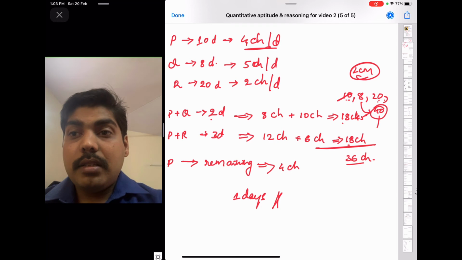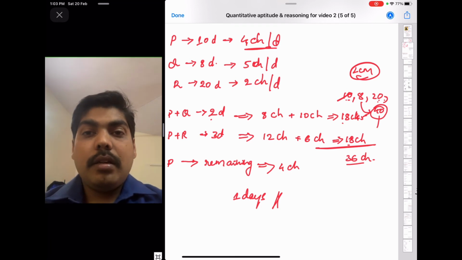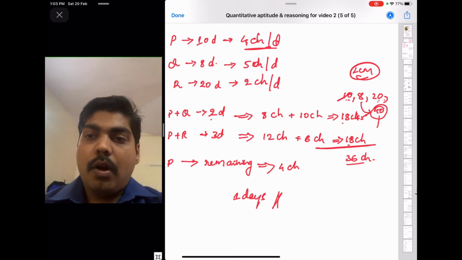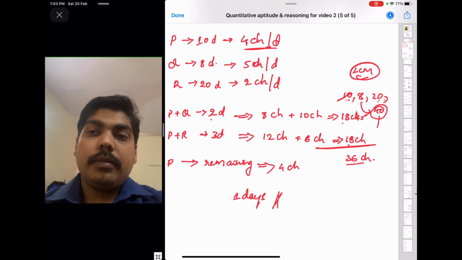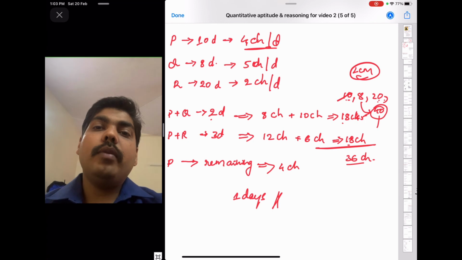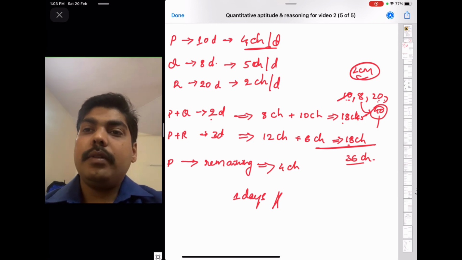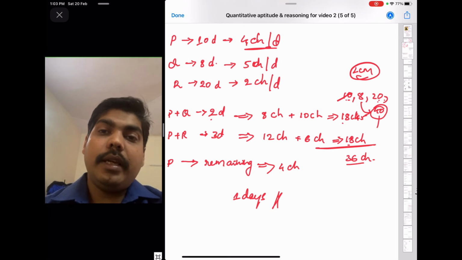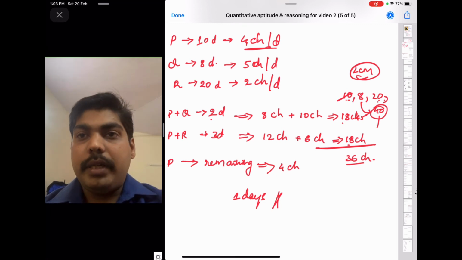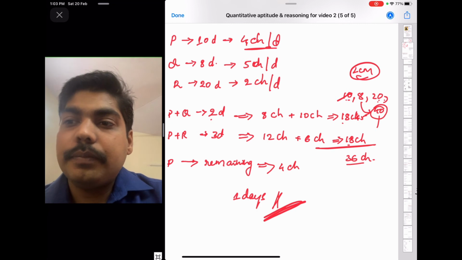So they may ask the question, in how many days will the remaining work be completed, like this, or they may ask at the end of what day the full work will be completed. At the end of 2 plus 3, 5, plus 1, 6. At the end of the 6th day the full work will be completed. Okay.